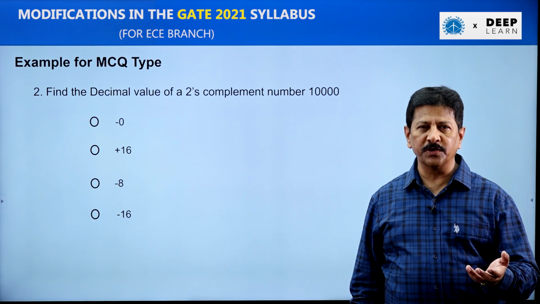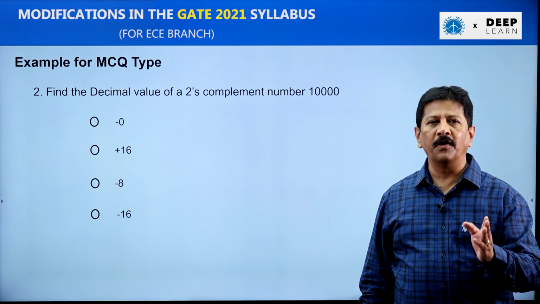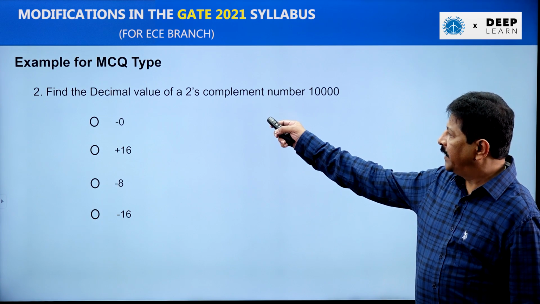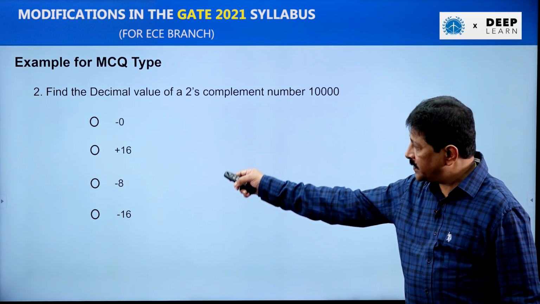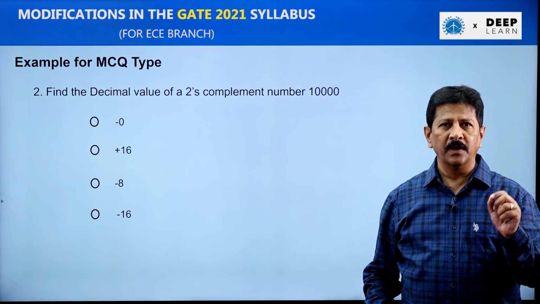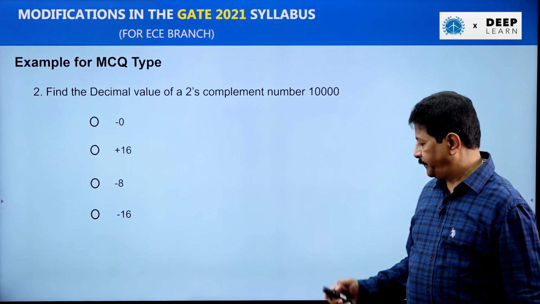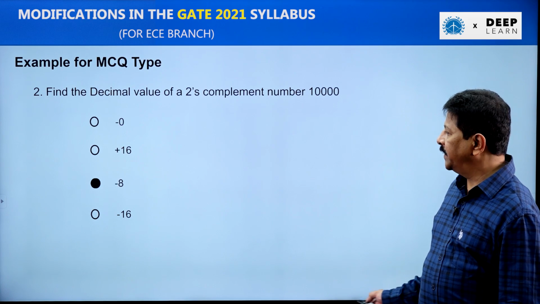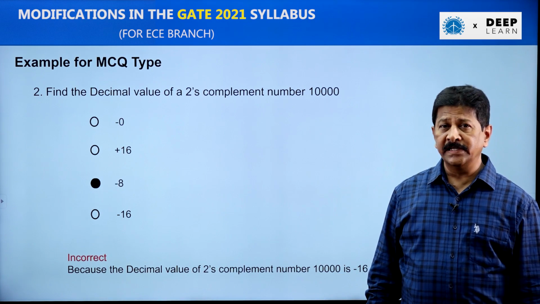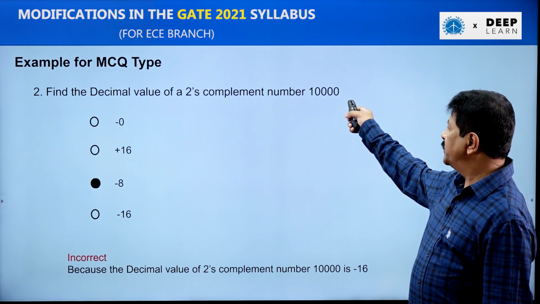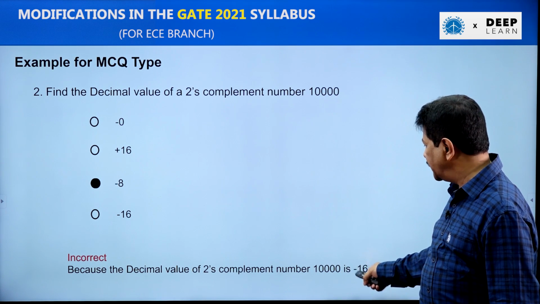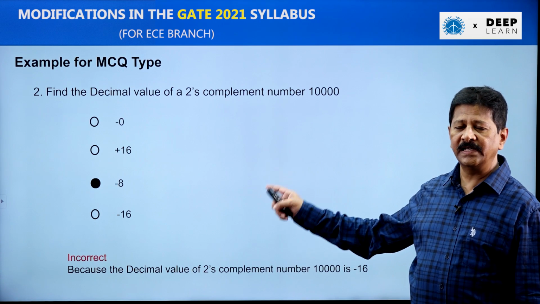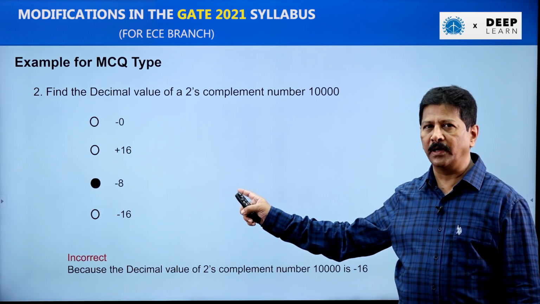Another example for an MCQ question is, what is the decimal value of a 2's complement number 1 followed by 4 zeros? So again you can see he has given 4 options here, and the radio buttons indicate that it is an MCQ question, only one answer we need to select. Suppose you have selected -8, then it is the incorrect answer. The reason is the decimal equivalent of the 2's complement number 1 followed by 4 zeros is equal to -16. So the fourth one is the correct option, but not the third one. So your answer is incorrect and you are not going to score any marks.